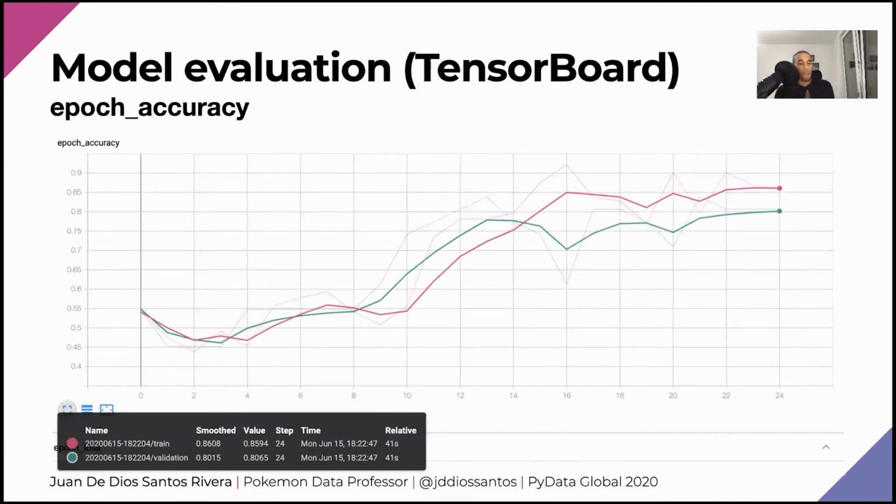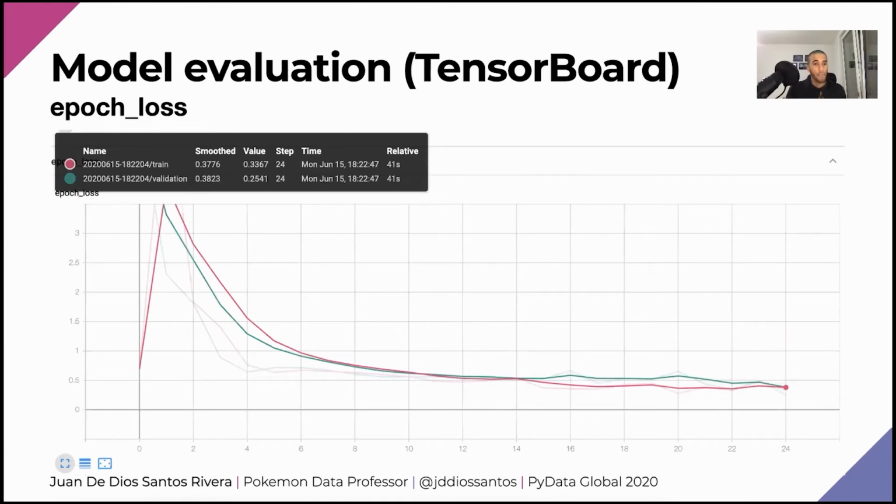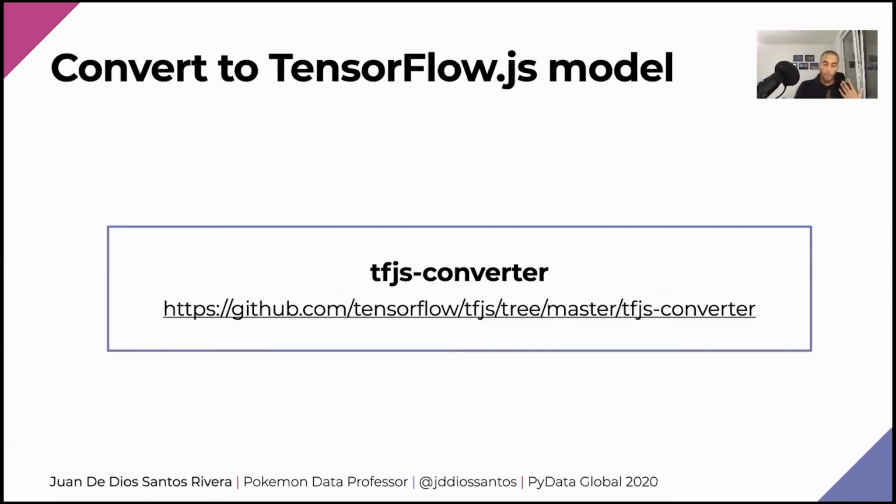And this is the evaluation. How did my model perform during training? And the accuracy is quite good for both the training and the validation set. We have 0.86 and 0.80, which is great, right? The same can be said about the loss value, which is also very, very small, 0.37, 0.38. So now I have my model. It is trained. It's amazing. I love the results. And once again, I want to use it in TensorFlow.js.